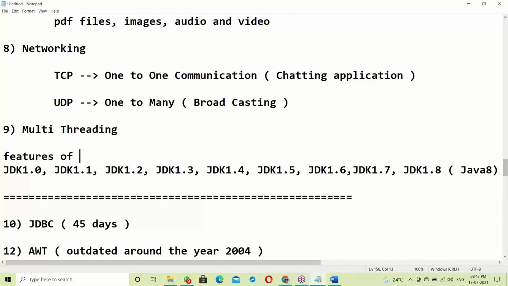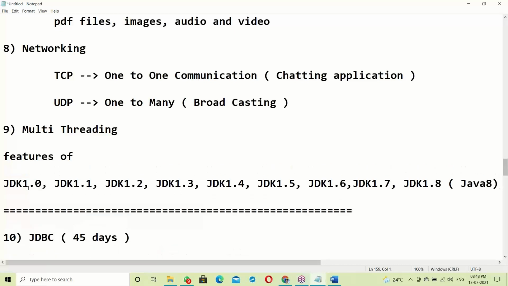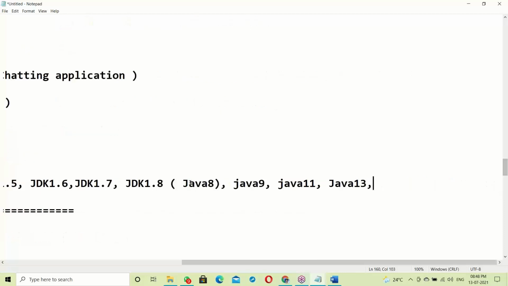I started my software career before the birth of Java. In 1.0, what features are there? In 1.1, what features were added? In 1.2, what features were added? Version-wise features I'll explain very clearly, up to Java 13.